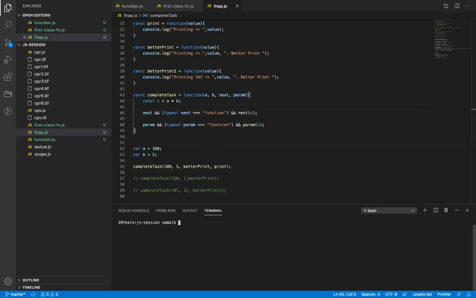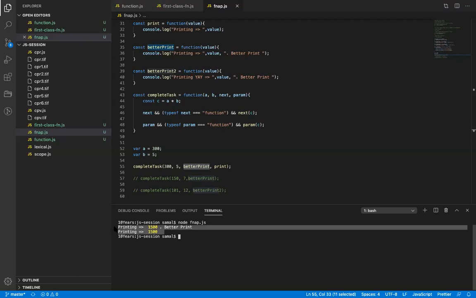If I run this now, first it will call this function next. Next is beta print, so it will print the beta print. Then it will call the second one. So if I run this now, it will print the beta print and then 15. I hope this clears your doubt. Yes sir, got it. Okay? So you can pass any number of parameters.